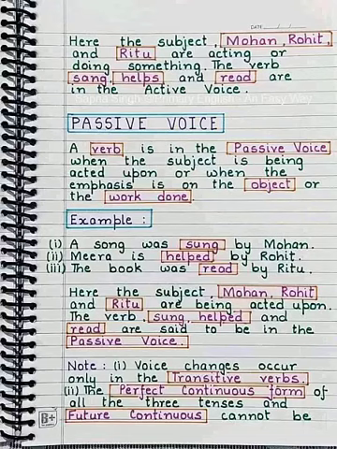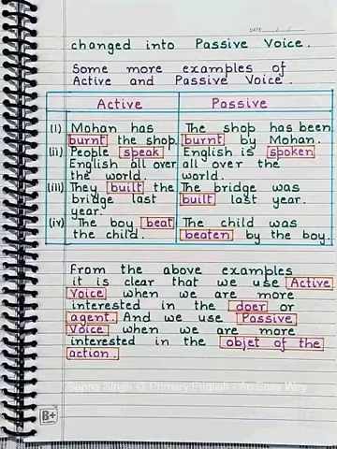Note: voice changes occur only in the transitive verbs. The perfect continuous form of all the three tenses, and future perfect continuous, cannot be changed into passive voice.